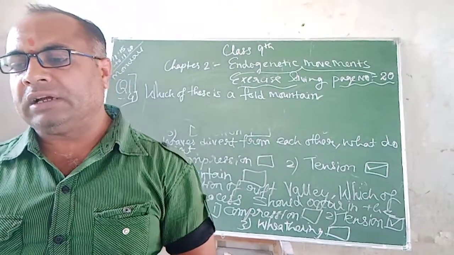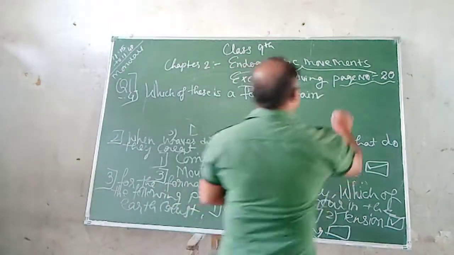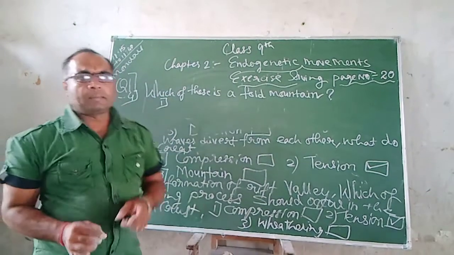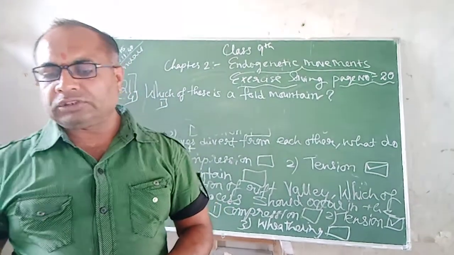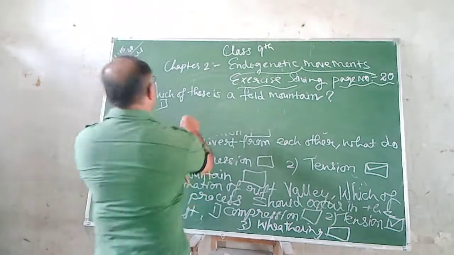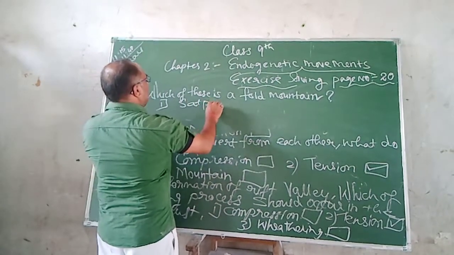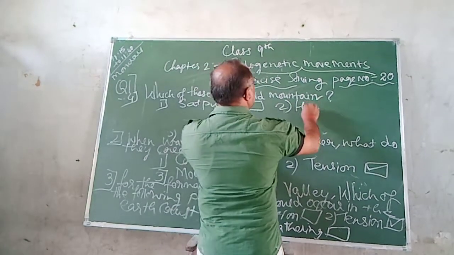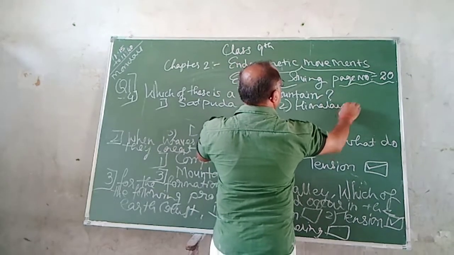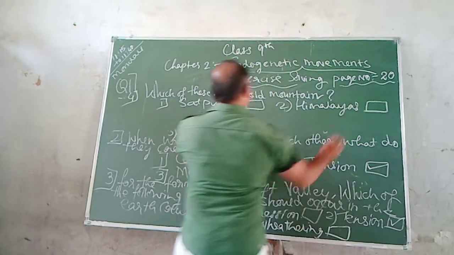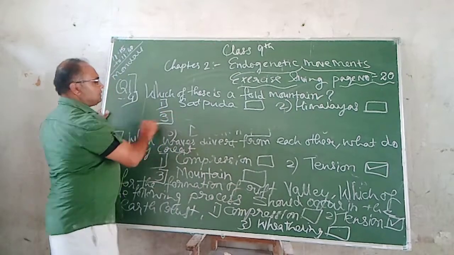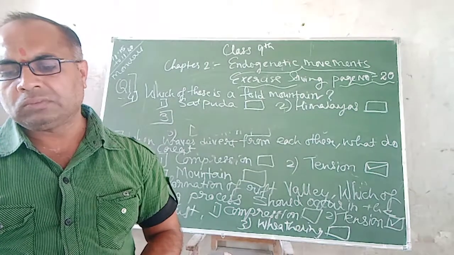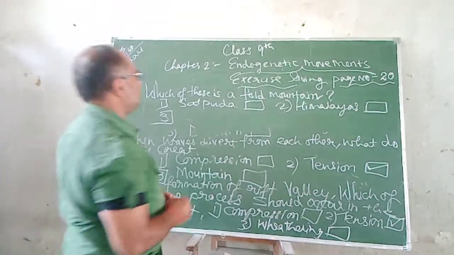Which of these is a fold mountain? And question mark. Now the three options are, first, the first option is Satpura, second is Himalayas, and the third is the Western Ghats.